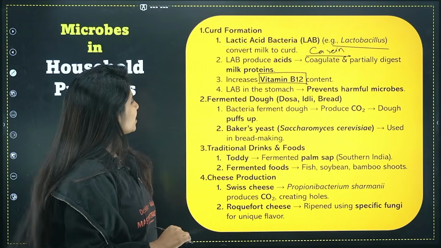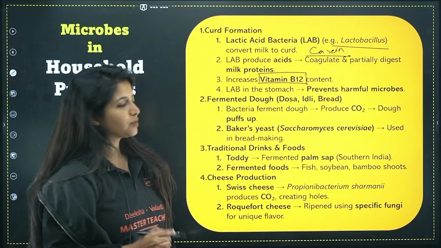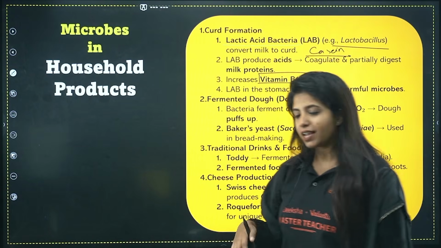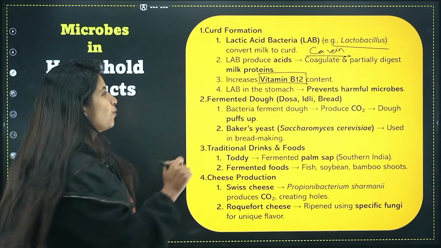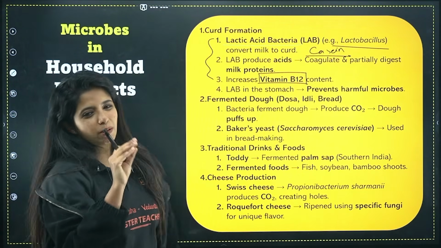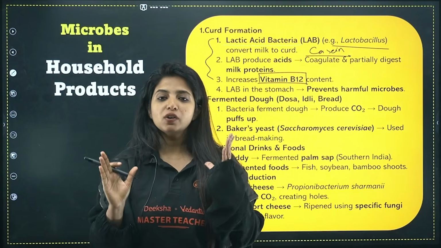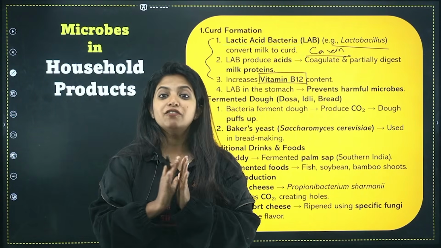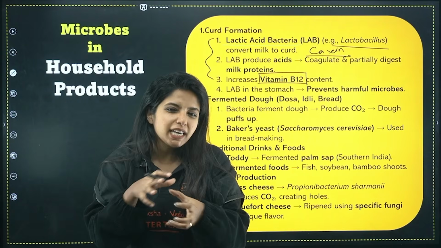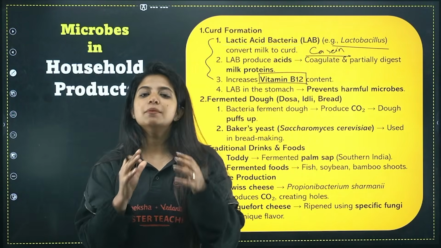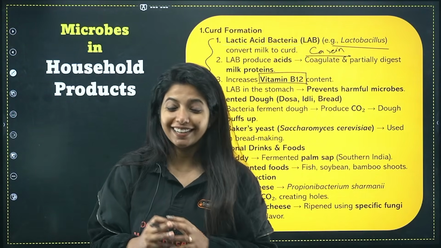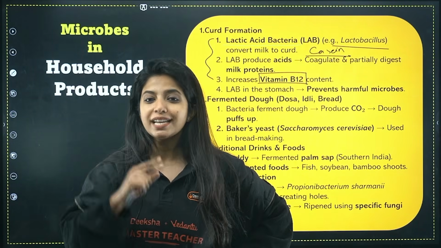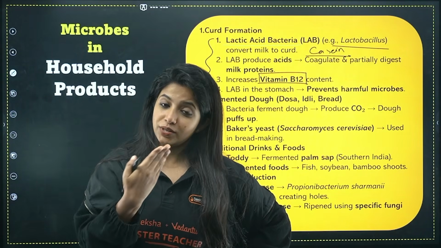Got it? Lactic acid bacteria in the stomach prevent harmful microbial growth. That is also a very important thing, but as of now we were talking about the household. So just remember at least until this point: LAB, lactic acid bacteria, produce acids that coagulate and partially digest the milk protein, casein, which is how we get the curd. And while doing all this, they release a very important thing known as vitamin B12, which is super important for our health.